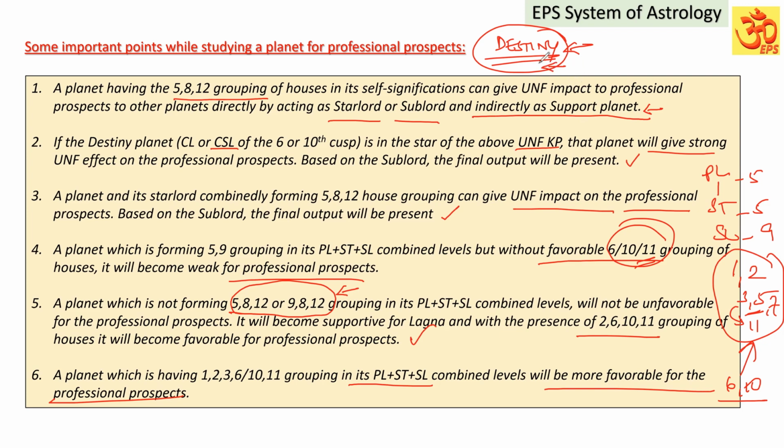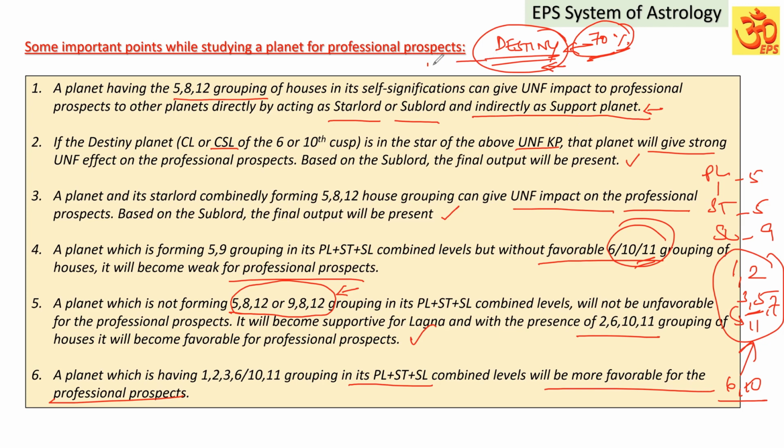But since the destiny is already weak, the level of favorable support from the Dasa Lord is going to be limited by the destiny. Suppose the destiny is saying it will be supportive for only 70%, as it has some weakness also. Even if the Dasa Lord is 100% favorable, that 100% is limited to the 70% of the destiny, because the destiny is fixing the limit. So within that limit fixed by the destiny, the Dasa Lord will be acting.